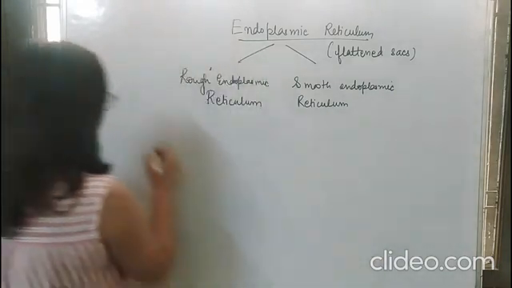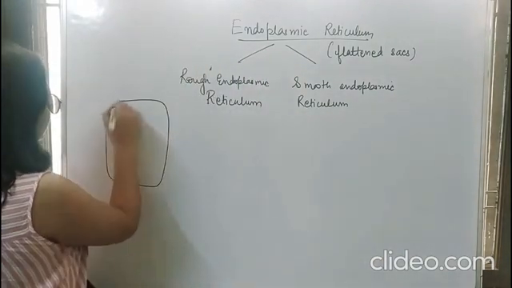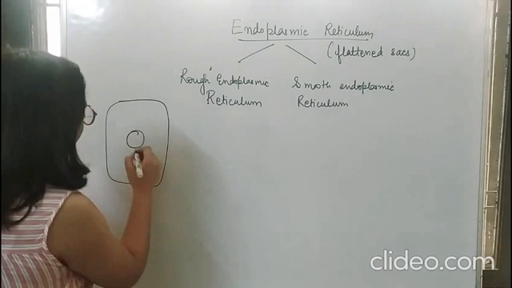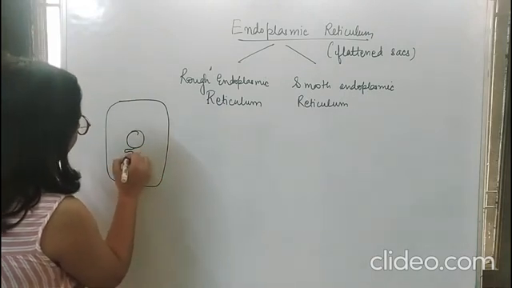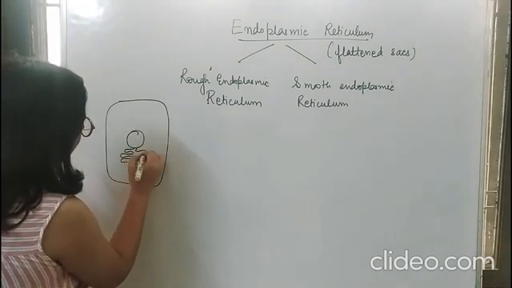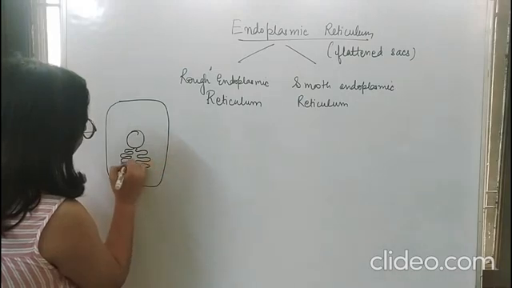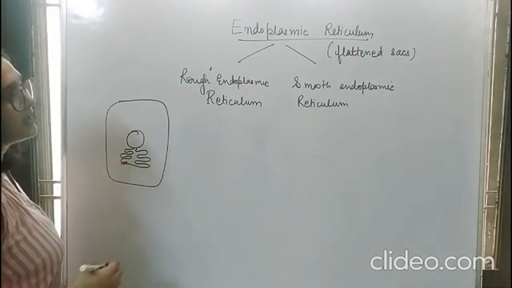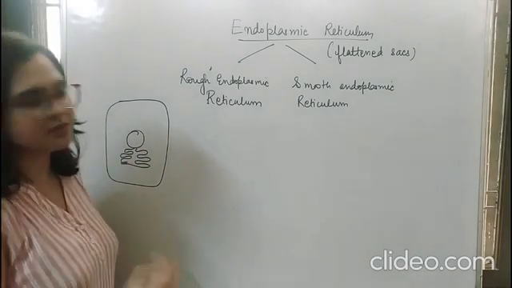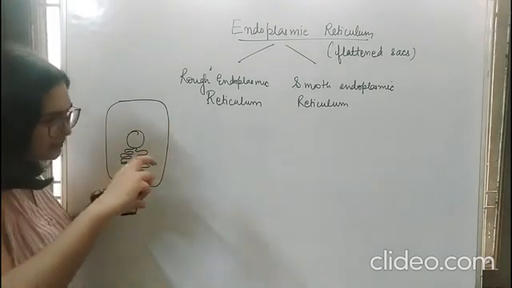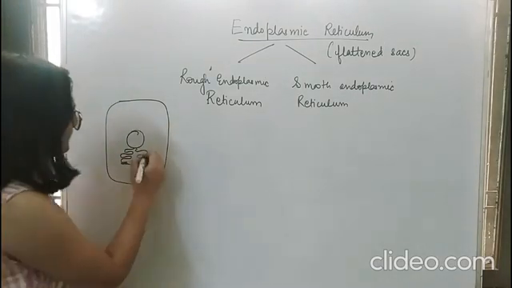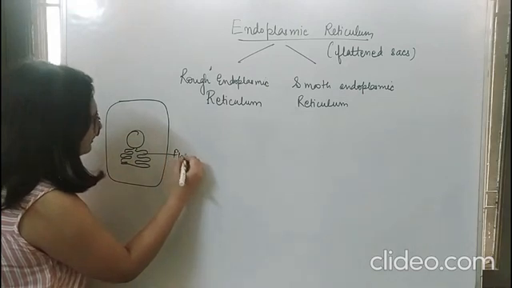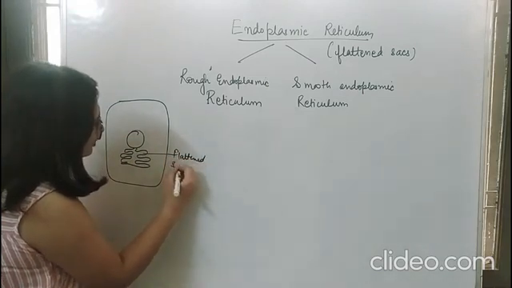Endoplasmic reticulum, if you see a cell, if this is your cell and in center if you have this nucleus, you'll see the flattened sacs. Can you see these sacs? So these sac-like structures are known as endoplasmic reticulum. Now this type of structure, these are flattened. If you see, they are very flat and they're sac-like. Flattened sac-like structure.